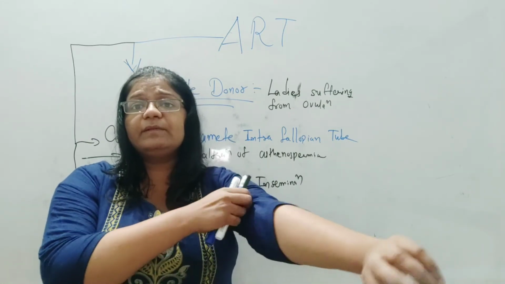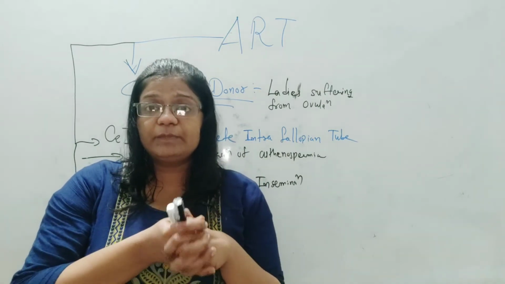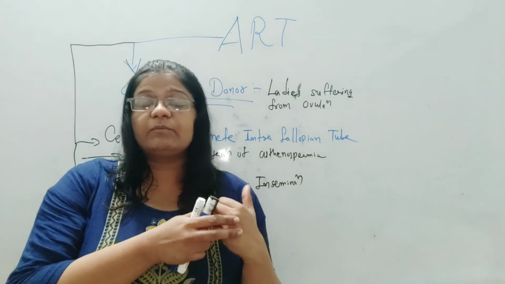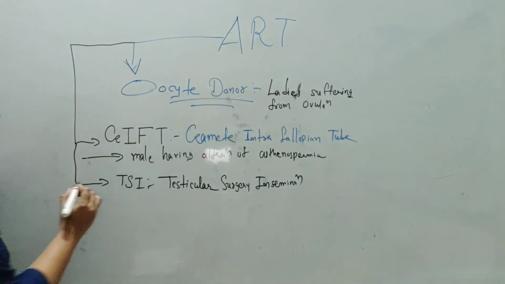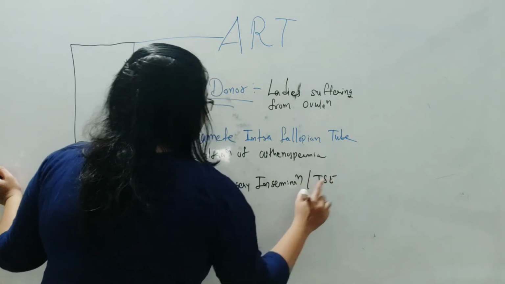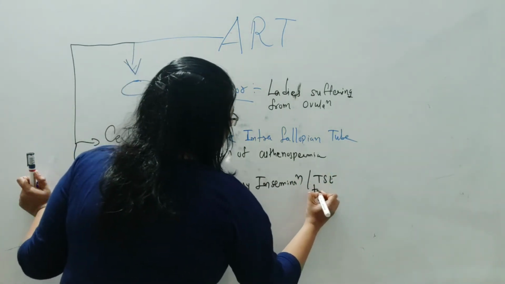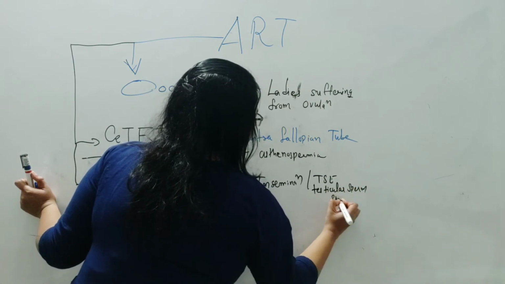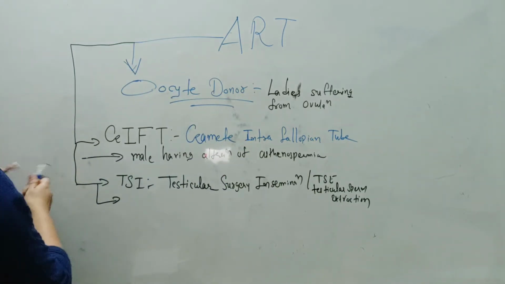In this condition, the male would have sperm count, sperm formation would also be there, but an ejaculation problem could occur. So in this condition, via surgery, sperms are collected from the epididymis and then followed by insemination. Here it is the surgical method. It is called TSI as well as TSE, testicular surgical extraction or testicular sperm extraction.